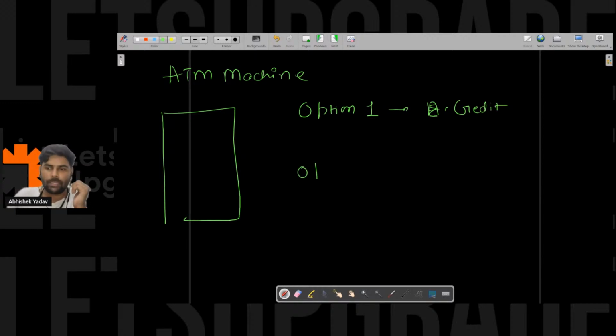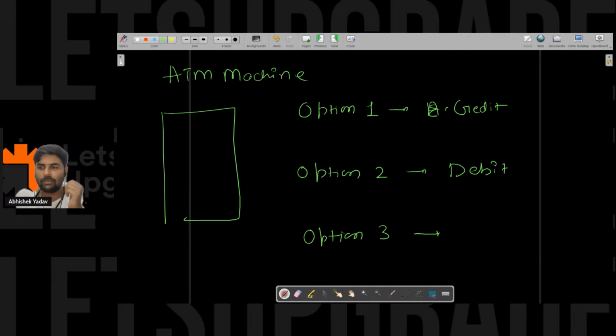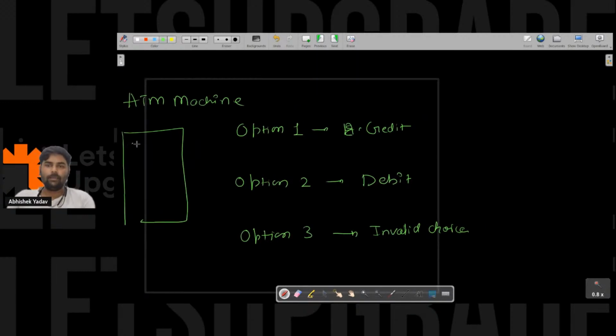We have option two to debit money from the bank account. Otherwise it says invalid choice.